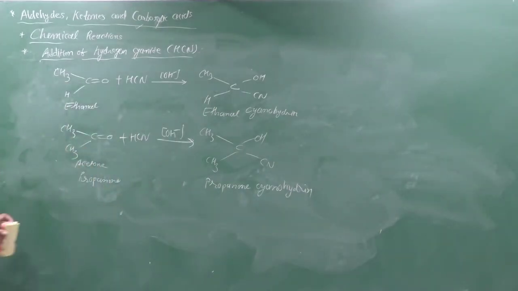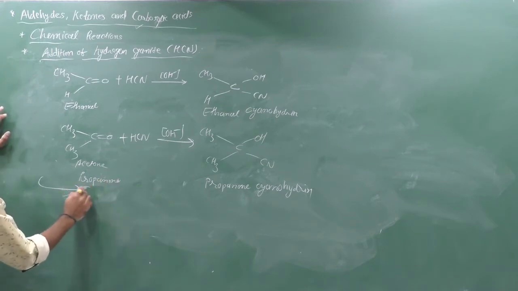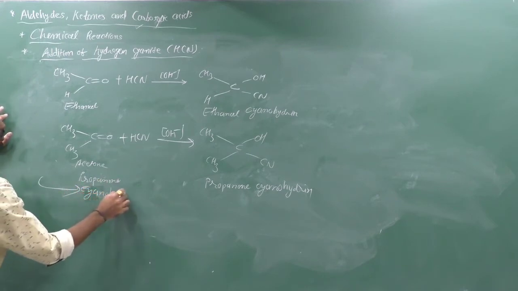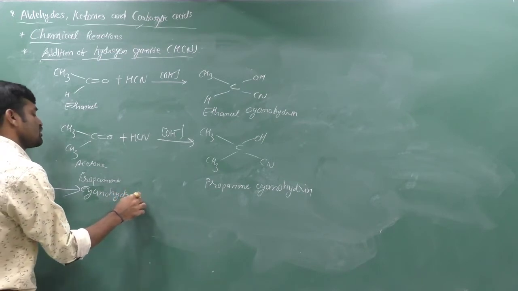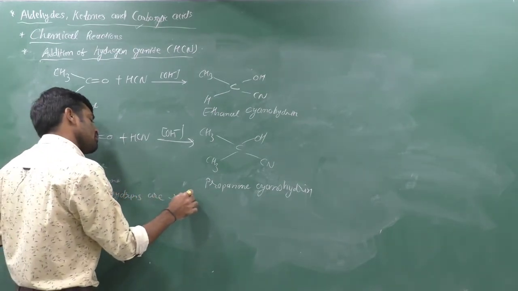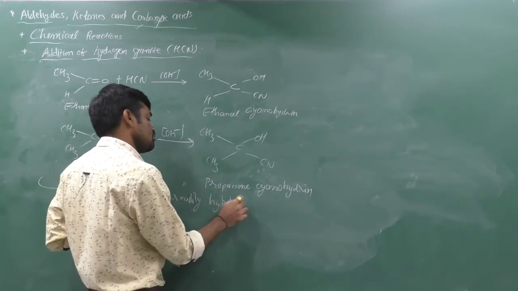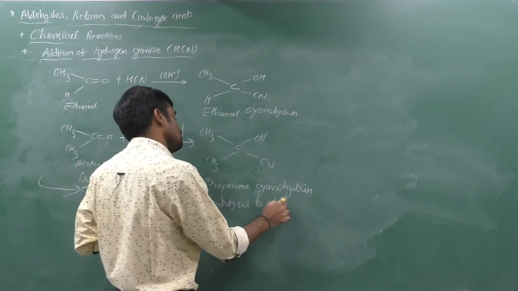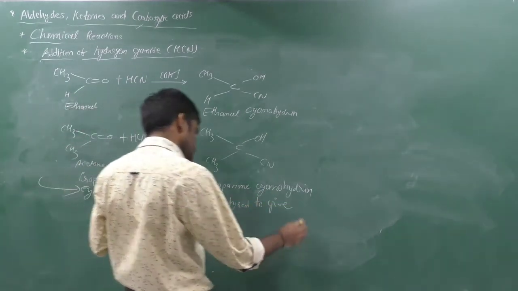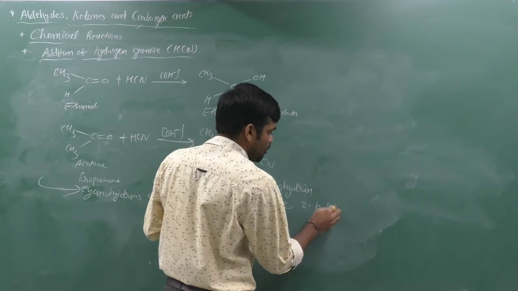Yes, why is it industrially useful? We can say that cyanohydrins are important synthetic substances because they can be readily hydrolyzed to give 2-hydroxy acids. Like that, cyanohydrins are readily hydrolyzed to give 2-hydroxy acid.